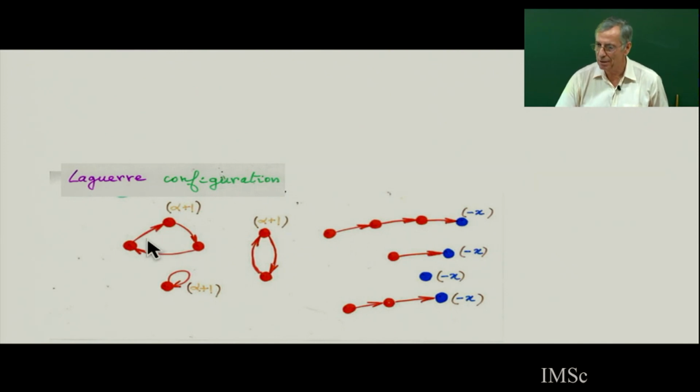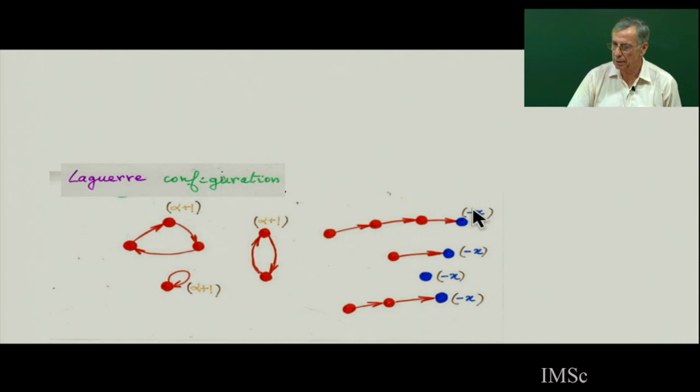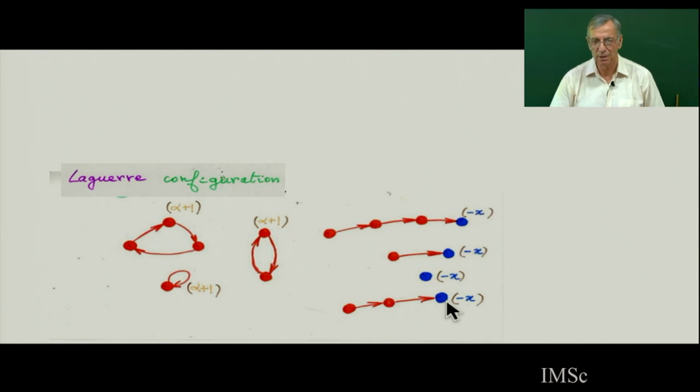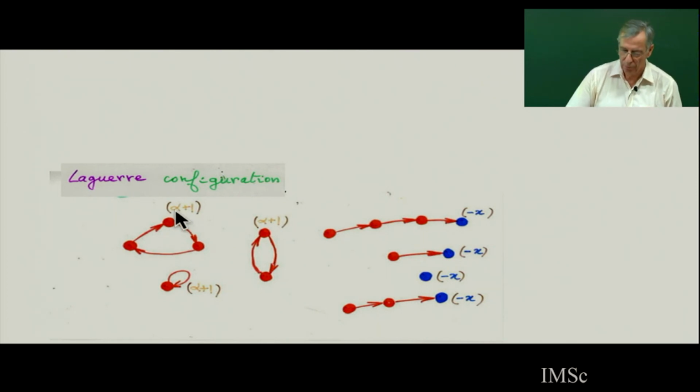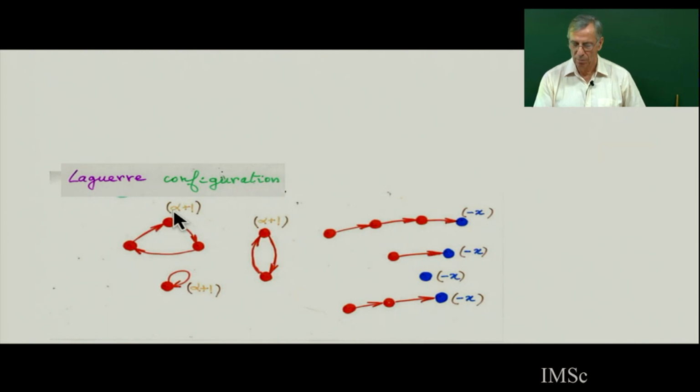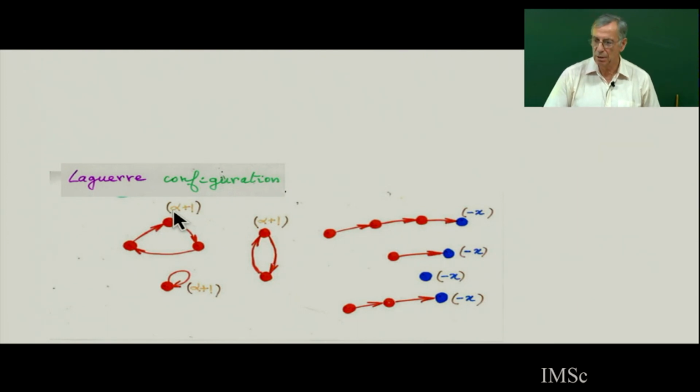So Laguerre configuration is exactly this. Suppose you have n elements. You want to interpret Laguerre polynomial index n, and you split a partition of all these elements. So there is some cycle. Here it's a part of a permutation. This is cycle, and this is chain. So you split your vertices into chain and cycle. And on each chain, you put a weight -x. So here, total, there is 4 times -x. And on each cycle, you put a weight alpha plus 1. Partial permutation? Yes, partial permutation. It's a mixture of a cycle and chain.